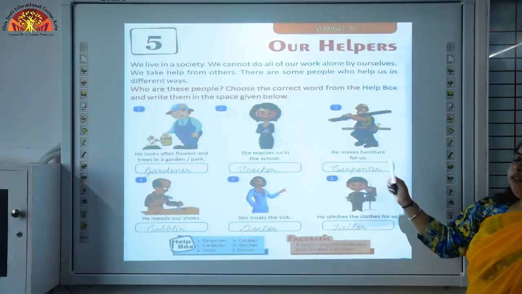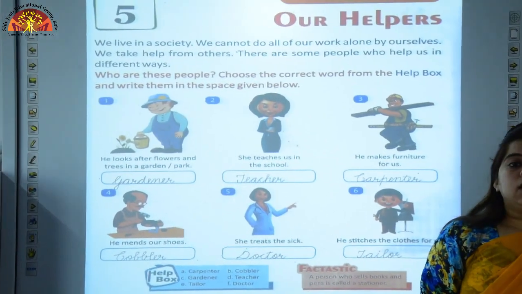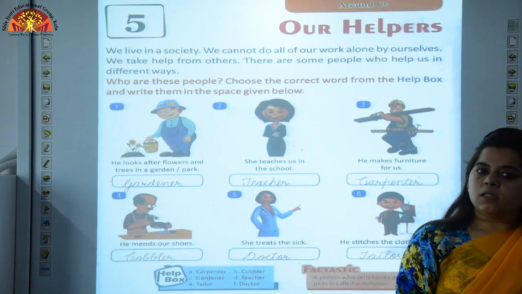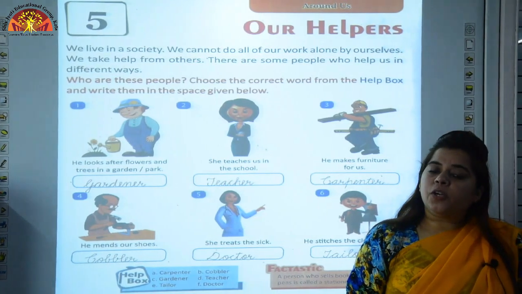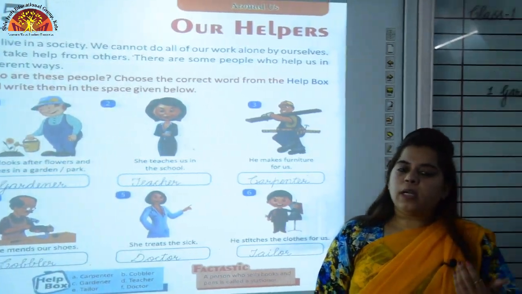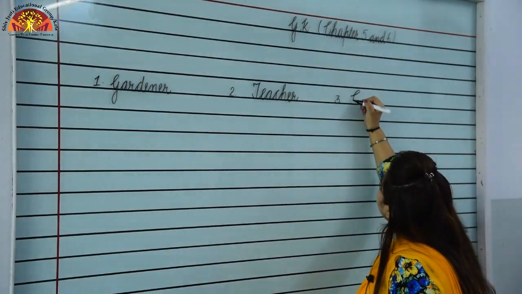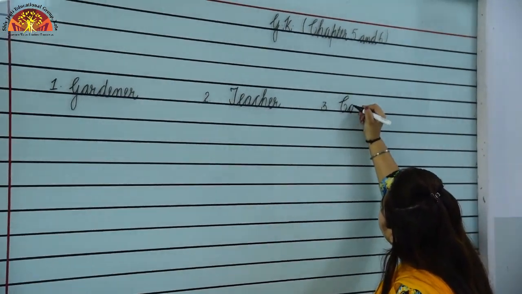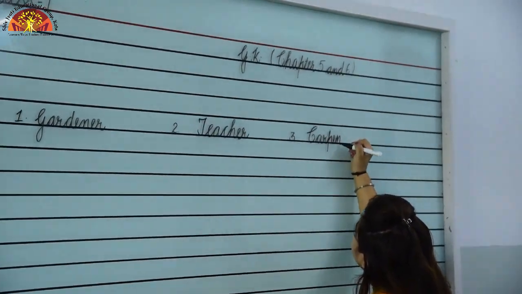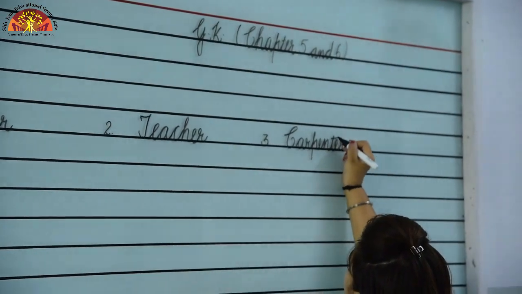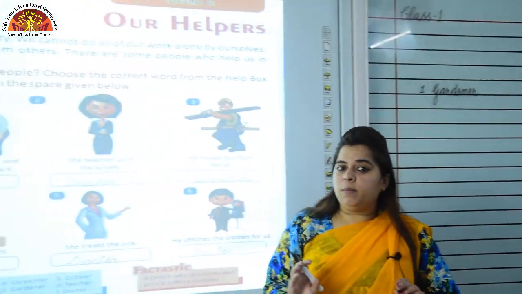Number 3. He makes furniture for us. Children, you have so many wooden things at your home like chairs, tables, sofas. Who makes them? Carpenter. Who makes all the furniture? Carpenter. Let's see how to write carpenter. C will be capital, children. C-A-R-P-E-N-T-E-R, carpenter. Children, keep this in mind that you have to write all the work in very beautiful handwriting.